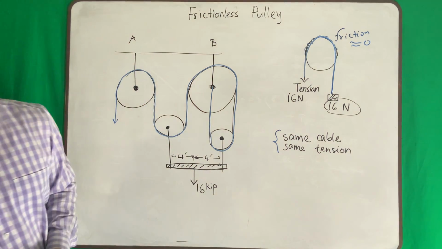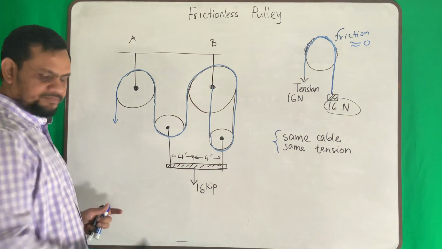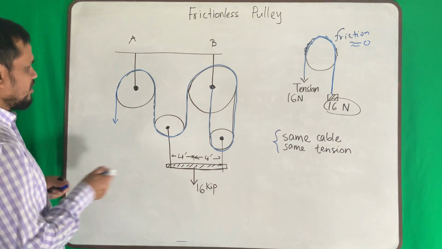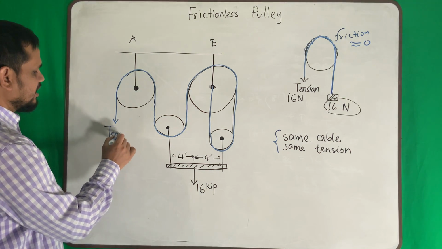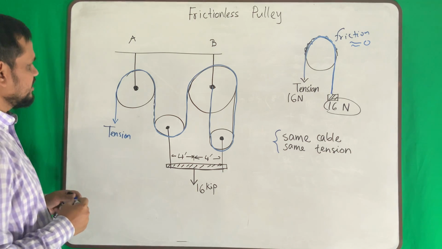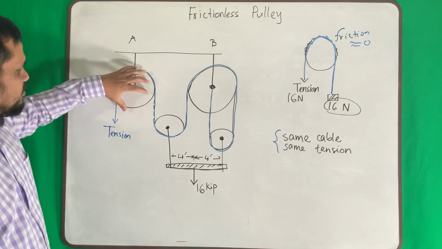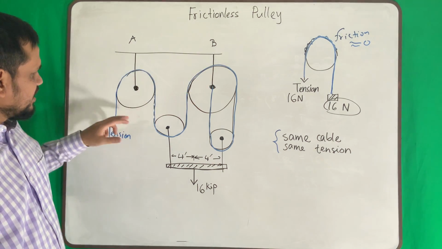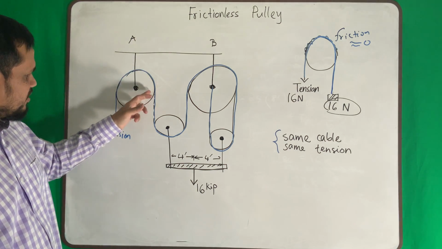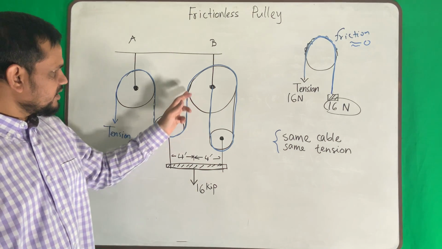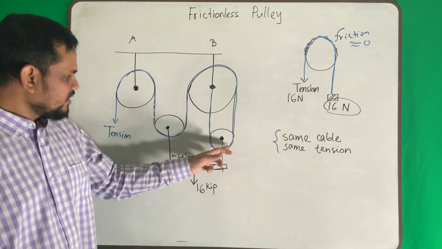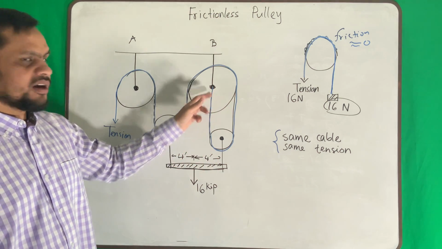Here I drew one example. Now the question is asking, what is the tension here? You can see one pulley here, another pulley here. There is a cable, the same cable goes this way, then comes here, goes this way, then ends up here.